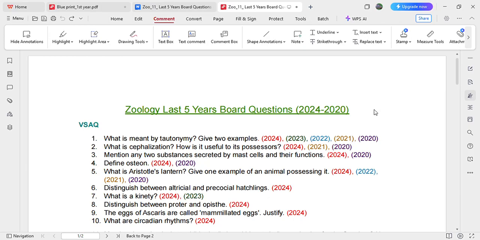In today's class, we are going to see the last 5 years of zoology questions which were asked in the board exam. In the previous video, we saw two blueprints. One is the generalized blueprint, which is present everywhere, and the second one I made based on the questions which were asked in the last 5 years. By comparing the two blueprints, we understood that it is not compulsory that the generalized blueprint is followed by the examiner, right? So based on that, let's see the last 5 years' board questions today.